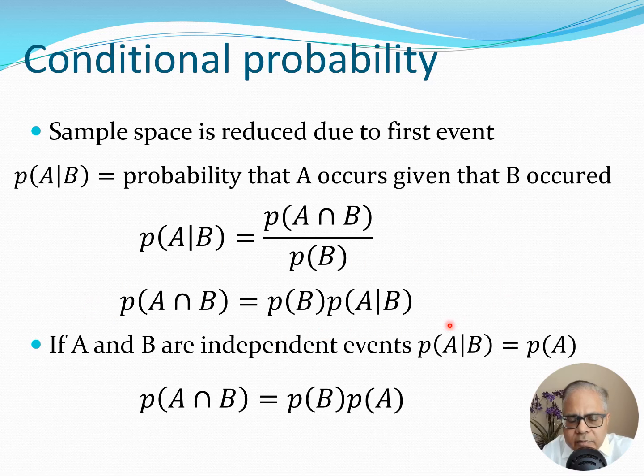So this formula is pretty ubiquitous in probability. It's actually something we can later use to derive the Bayes theorem, but let us stick with this now. Now, if A and B are such that they are independent, then P(A|B) equals P(A). And in that case, we can write P(A intersection B) is simply P(B) times P(A). That is, this formula here degenerates to this formula here. So these are two formulas which are very important, and I'm going to illustrate these with two examples next.